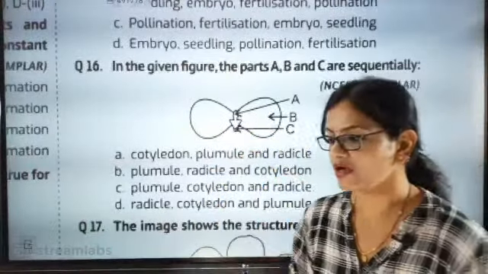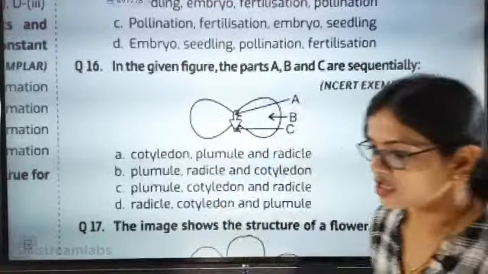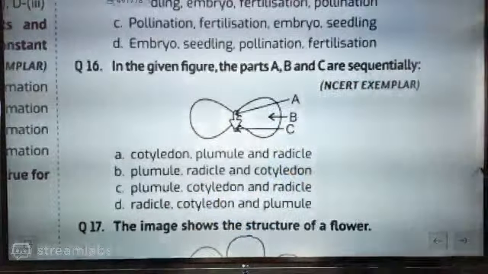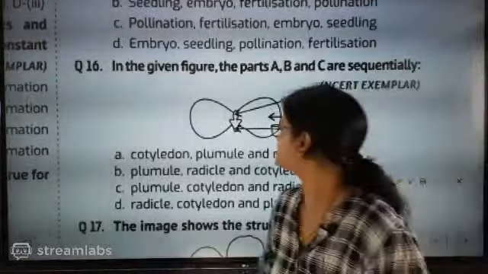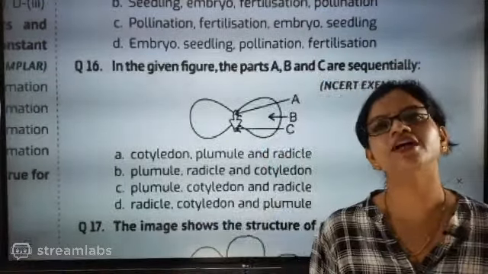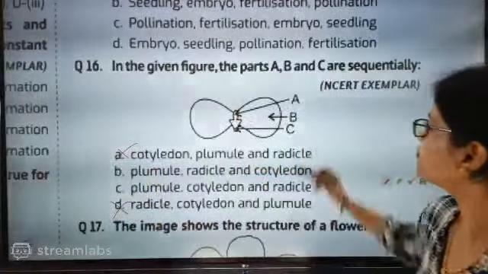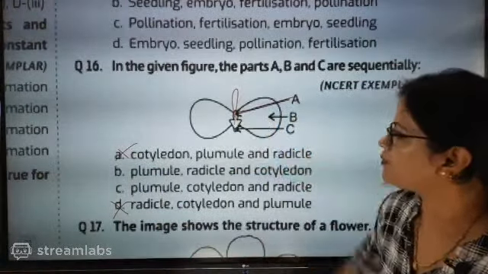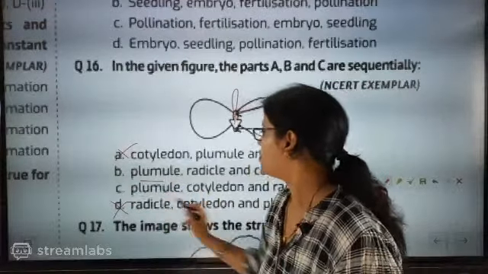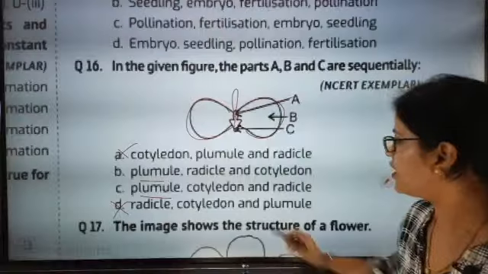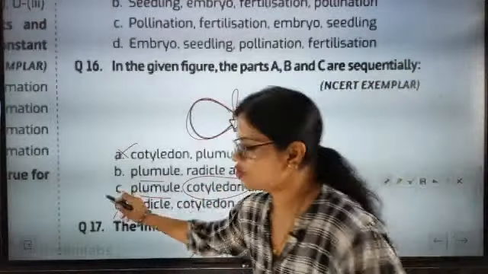R stands for radicle, R stands for root. So first these two can be cancelled. A is going towards the top, so 100% it will be plumule, but after plumule B is showing cotyledon, so it is dicot. So C is going to be the correct answer.